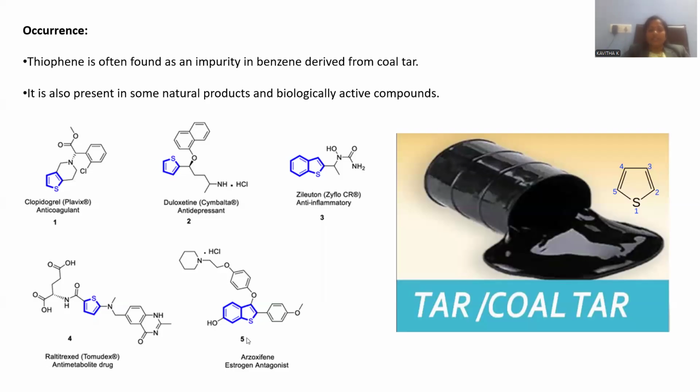Let me go with another drug where benzofused thiophene is located, and here is the anisole linkage at the position 2. Another anisole kind of linkage is observed at the position 3, and again another ether linkage with this piperidine at the terminal carbon atom, and here is the hydroxyl at a benzene ring.